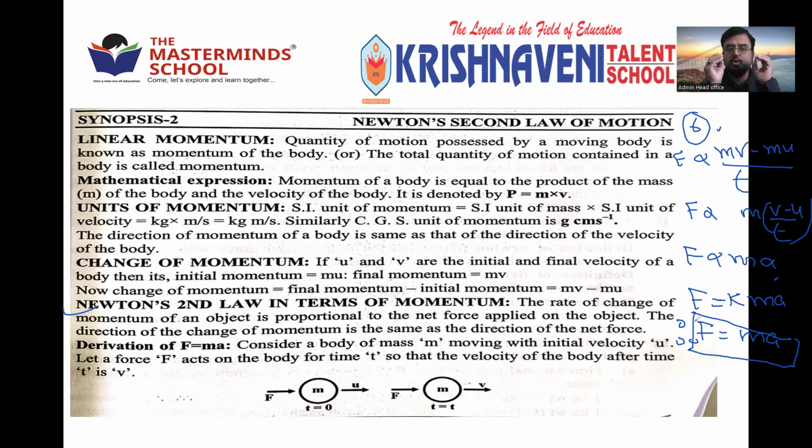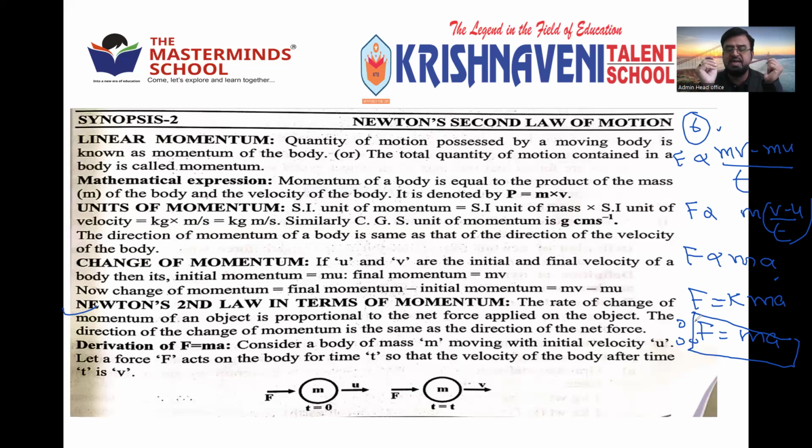So according to Newton's second law, an external force applied is directly proportional to rate of change of momentum. That is, F is proportional to mv minus mu by t, or F is proportional to m into v minus u by t. But v minus u by t is nothing but a, the rate of change of velocity.